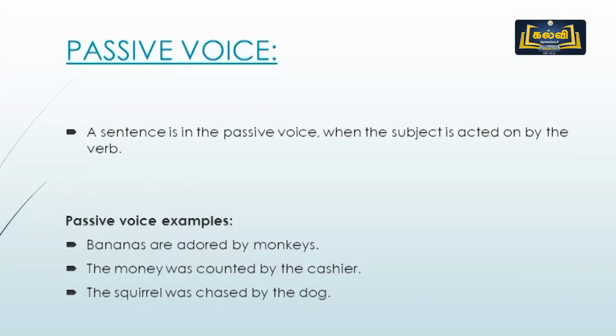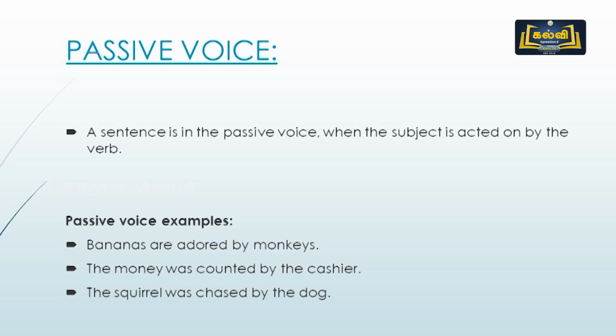Now we are going to talk about the verbs. Bananas are adored by monkeys. So what happens? The object is given importance and acts as the subject, and the subject acts as the object. And what is the difference? The great difference you see in passive voice.